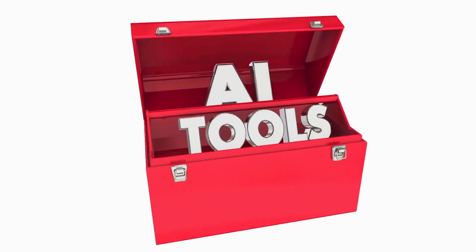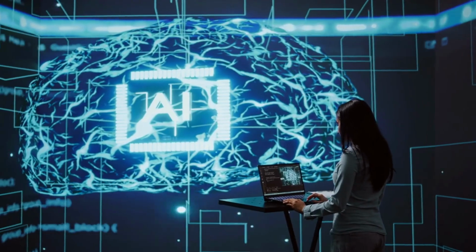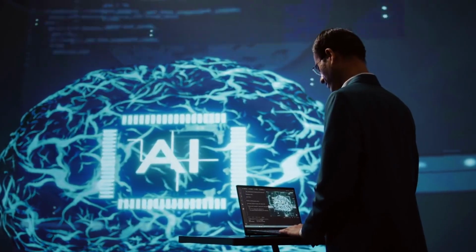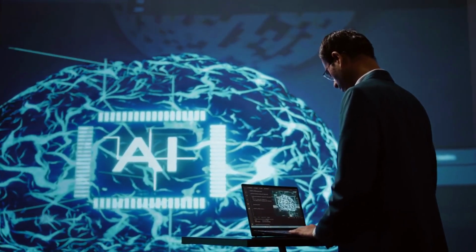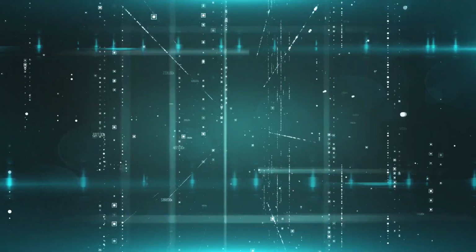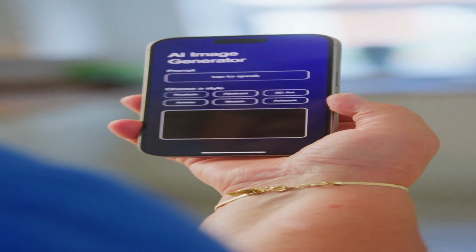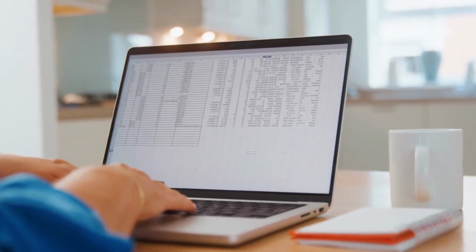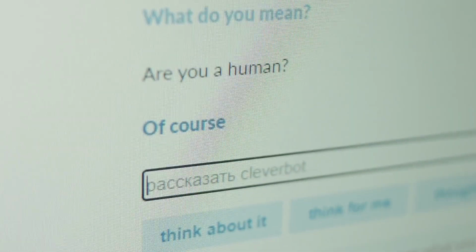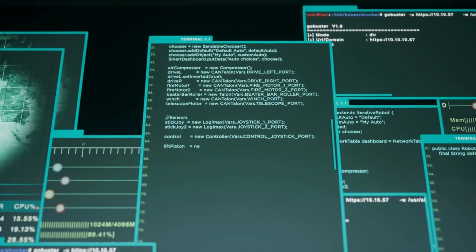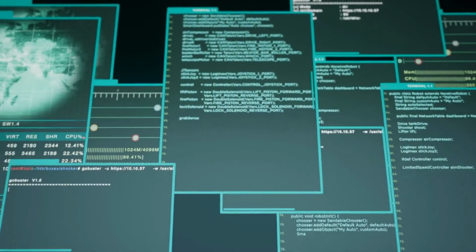Step 3. Select the right tool. Now, and only now, do you pick the tool. Because not every AI tool is good at every task. Some tools are built for writing and reasoning, research and summaries, images and graphics, video editing, voiceovers and narration, spreadsheets and analysis, slide design. If you pick the wrong tool, you'll waste time. If you pick the right tool, you'll feel unstoppable.